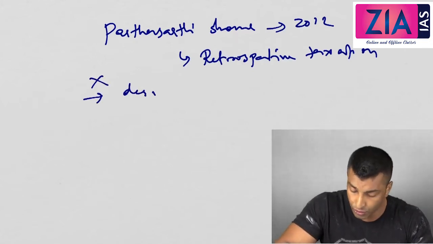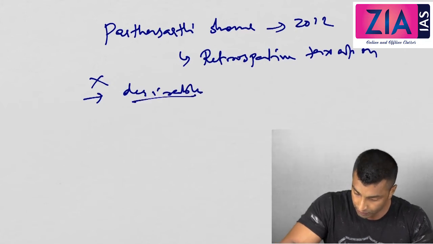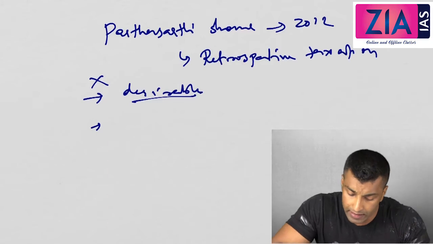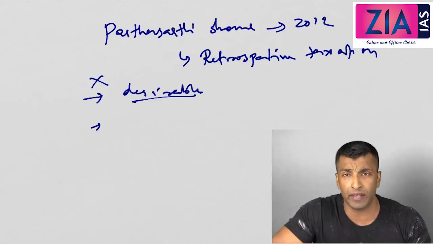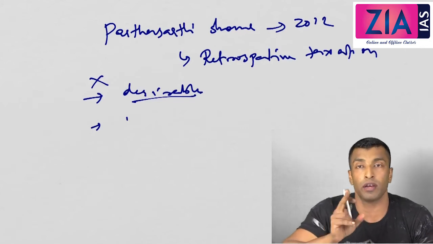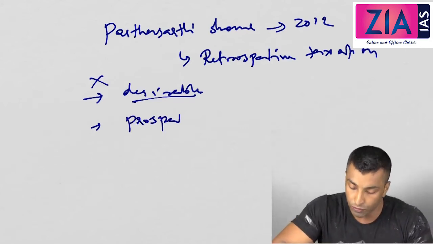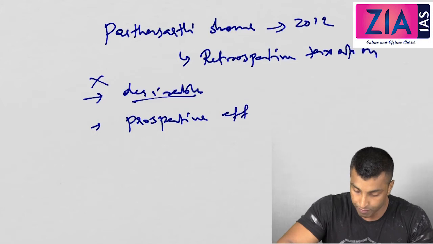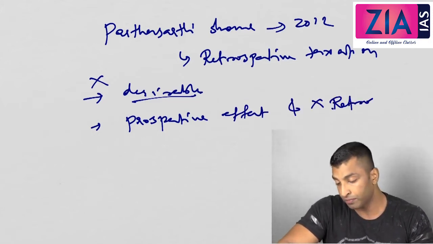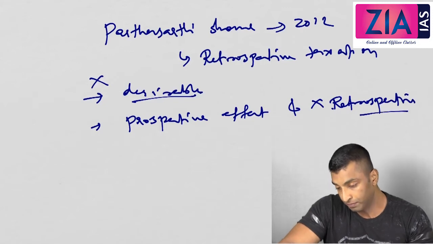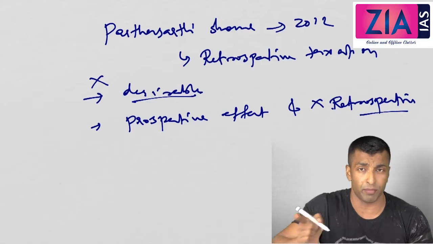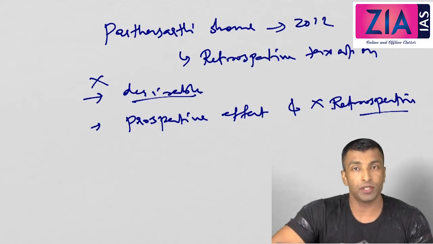Not desirable. And what the committee said is, you can give a prospective effect. That means from now on you can impose this, but not retrospective effect. I hope you understood what retrospective taxation is, given effect from a previous time.